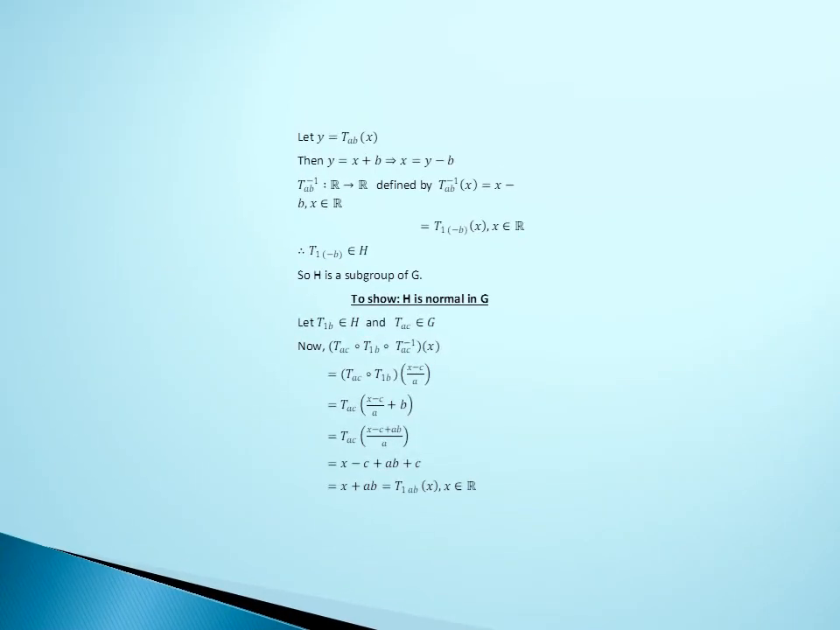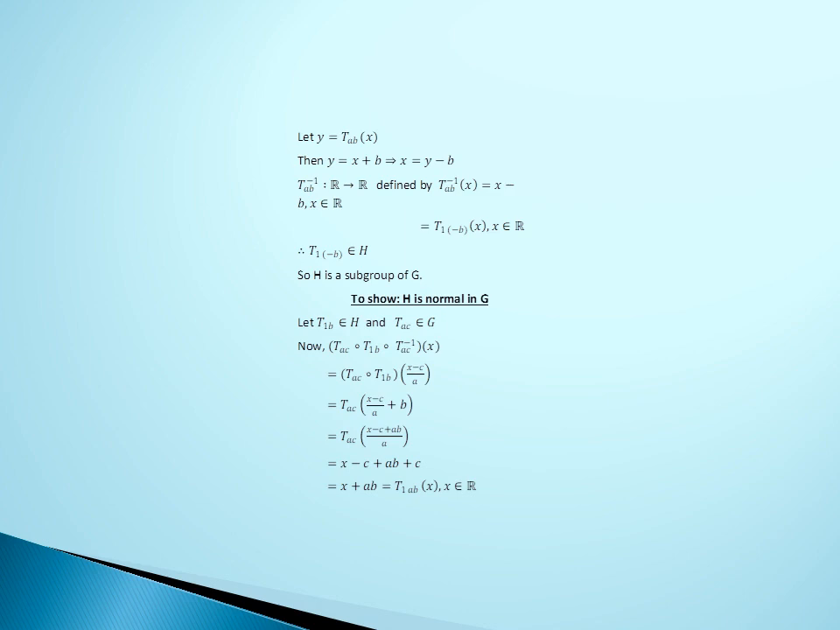Y equal to T_AB of X. Then Y equal to X plus B. This implies X equal to Y minus B. Now T_AB inverse, which maps from R to R, is defined by T_AB inverse of X equal to X minus B, where X belongs to the real numbers. So this is exactly equal to T_1,minus B of X, and X belongs to R. So T_1,minus B belongs to capital H. Hence H is a subgroup of G.